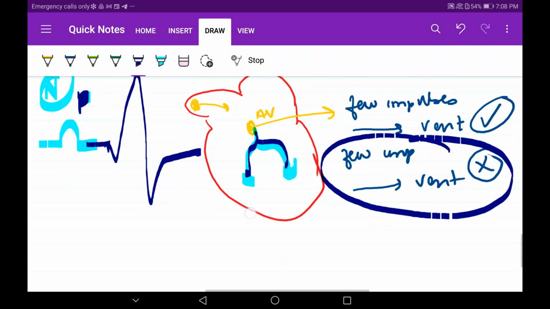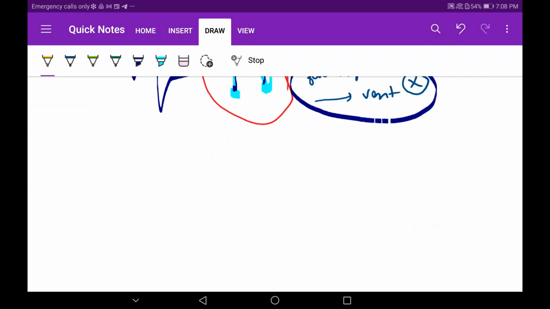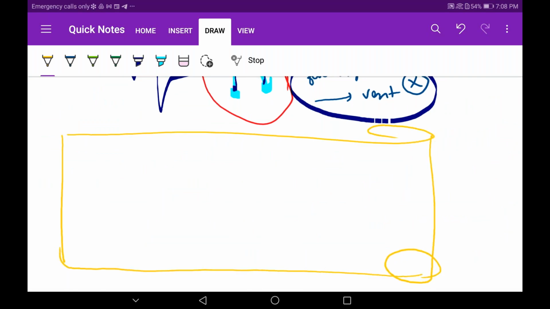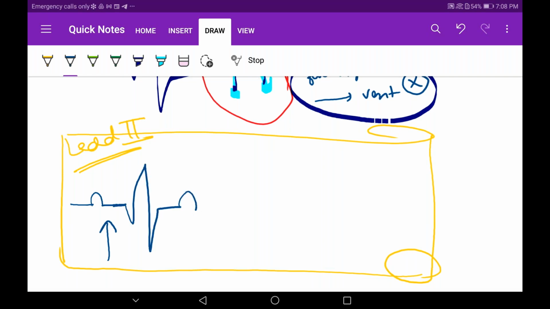So let me show it to you on the ECG. This is our ECG paper. Now observe closely. I'm talking about lead 2 only. We will always talk about lead 2 only. So the P wave comes. Normally, impulses are going to the ventricles, so QRS is coming normally, and this is the T wave. So P, QRS, and T. This arrow represents impulses reaching the ventricles. That's why QRS is coming, right?